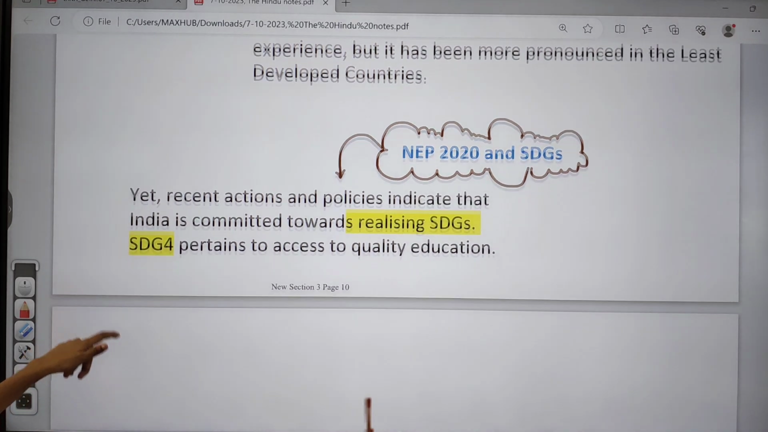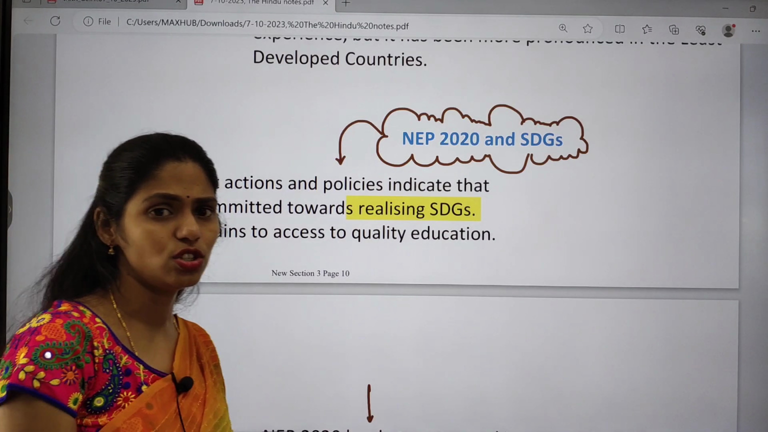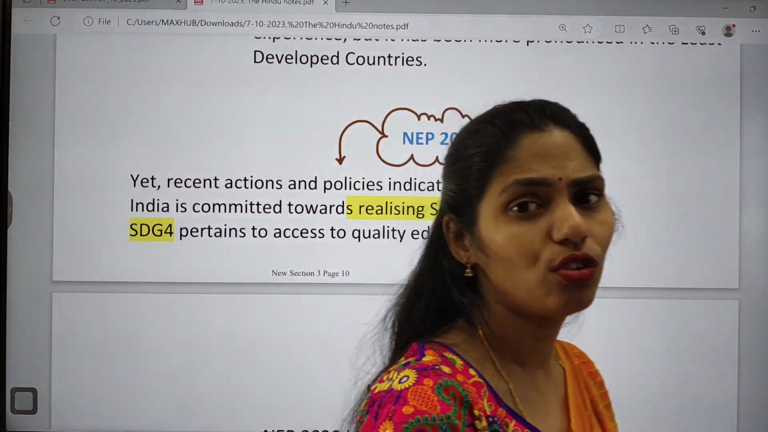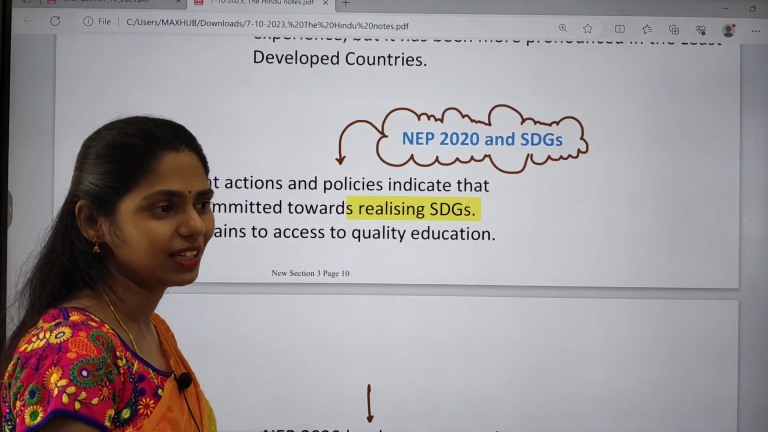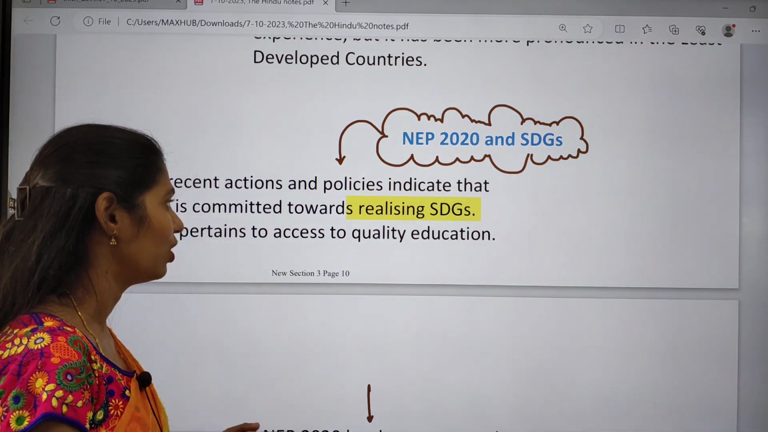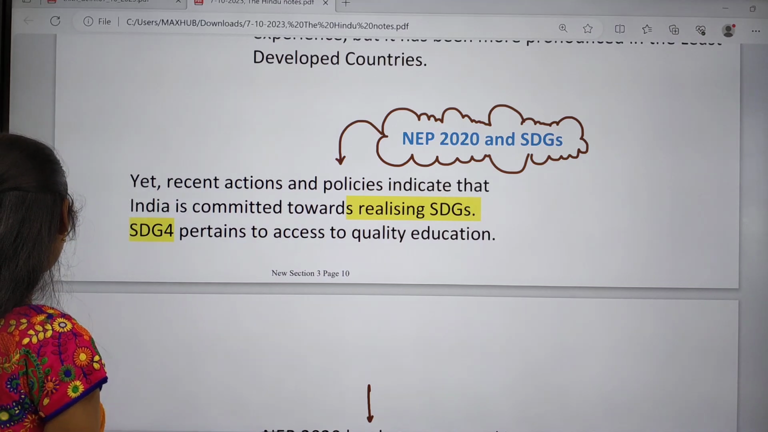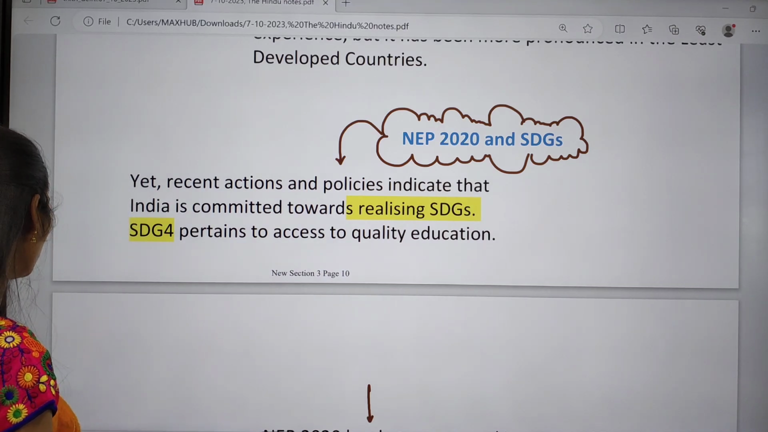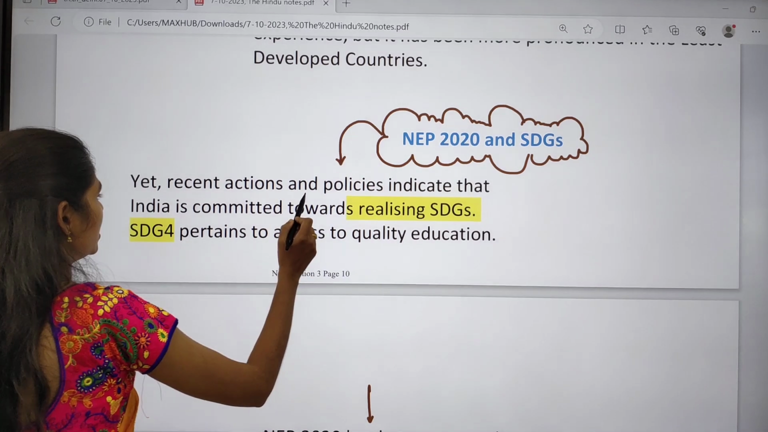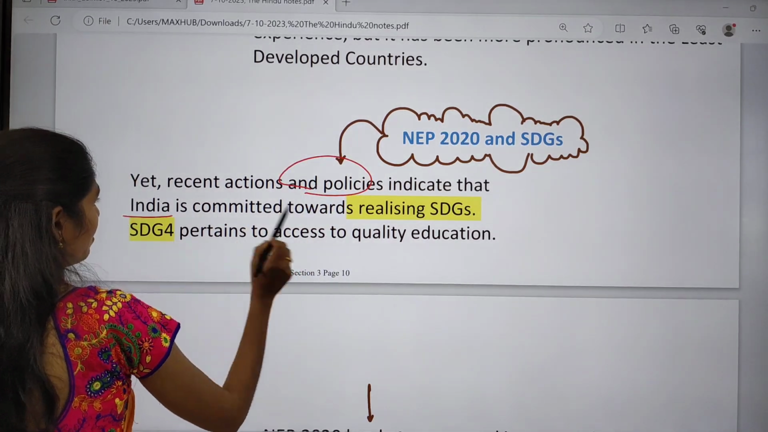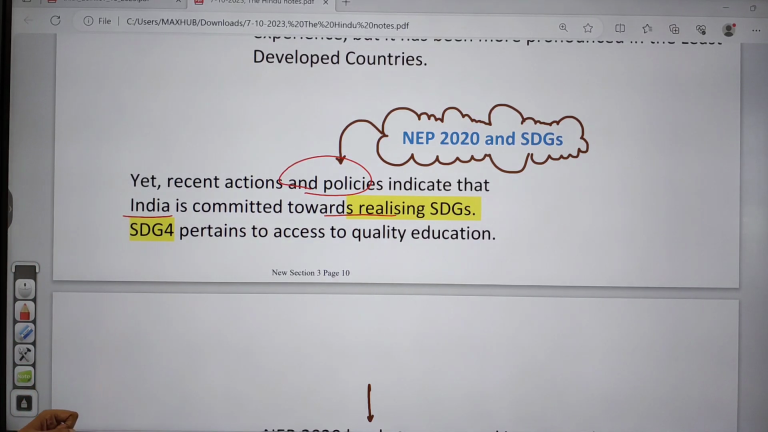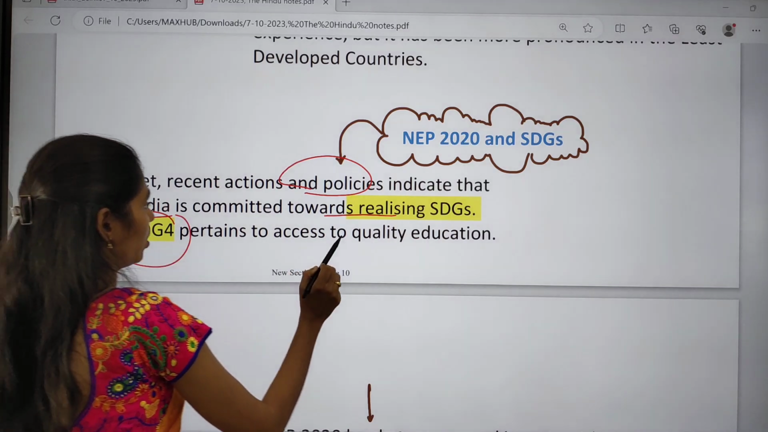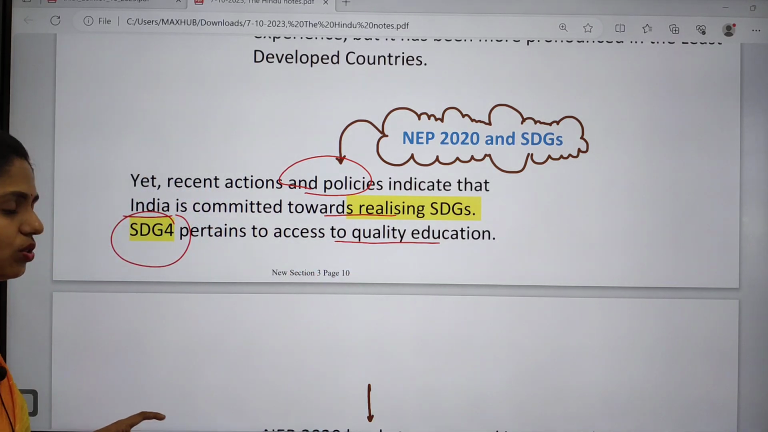If we talk about India, in India we have come up with the National Education Policy 2020, and we are focusing especially on higher education, right? In higher education we have the multiple entry and multiple exit methodology as well. Here the Government of India came up with recent actions and policies that indicate that India is committed towards realizing the Sustainable Development Goals, especially SDG 4, which is about access to quality education. So we are going to achieve that.